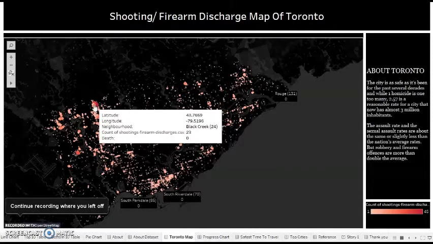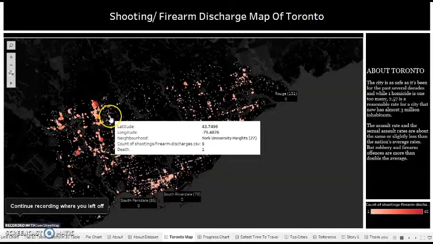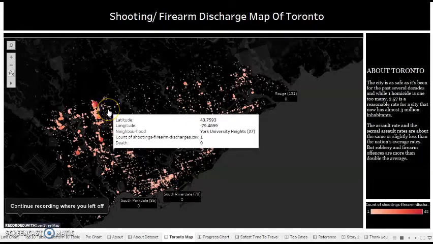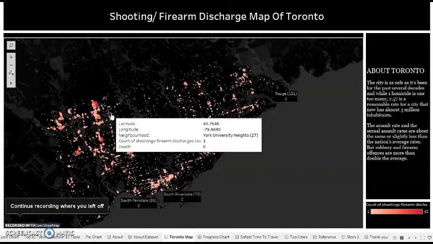So moving next, there are more cases again from Black Creek. The count is 23. There are smaller ones also that represent that the count is only 1 or 0. The death rate is 0 in these areas.